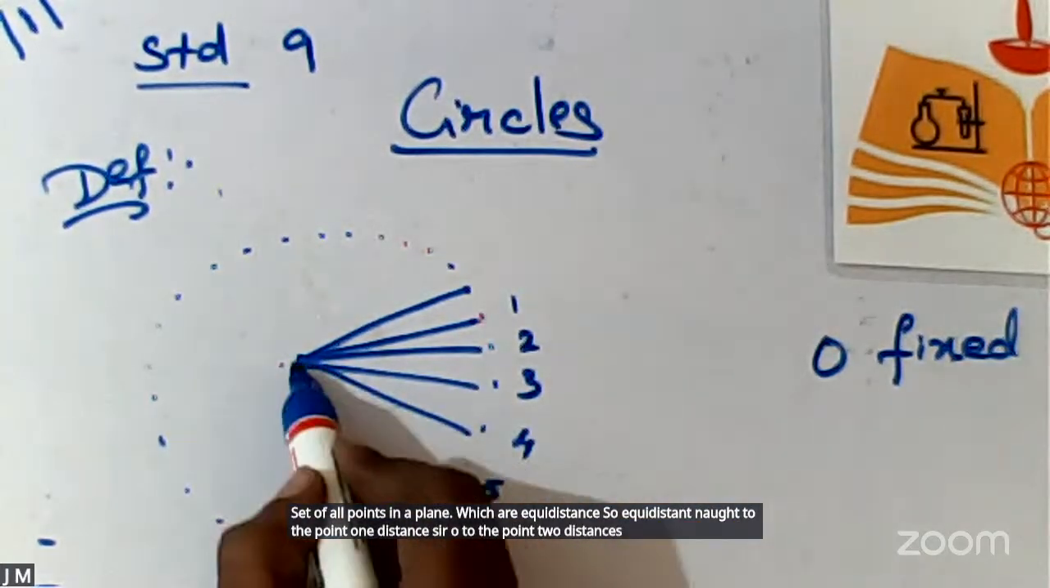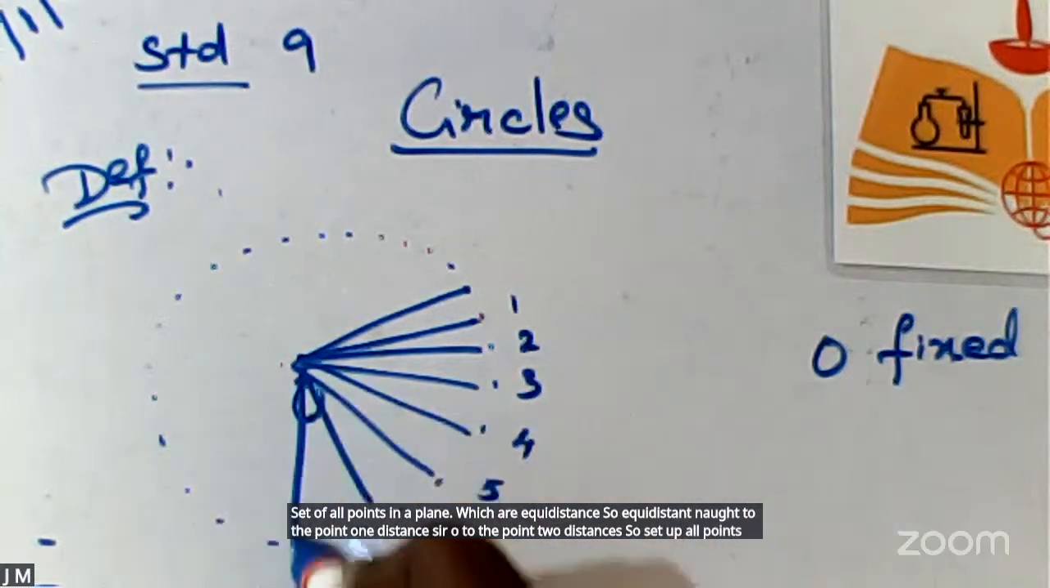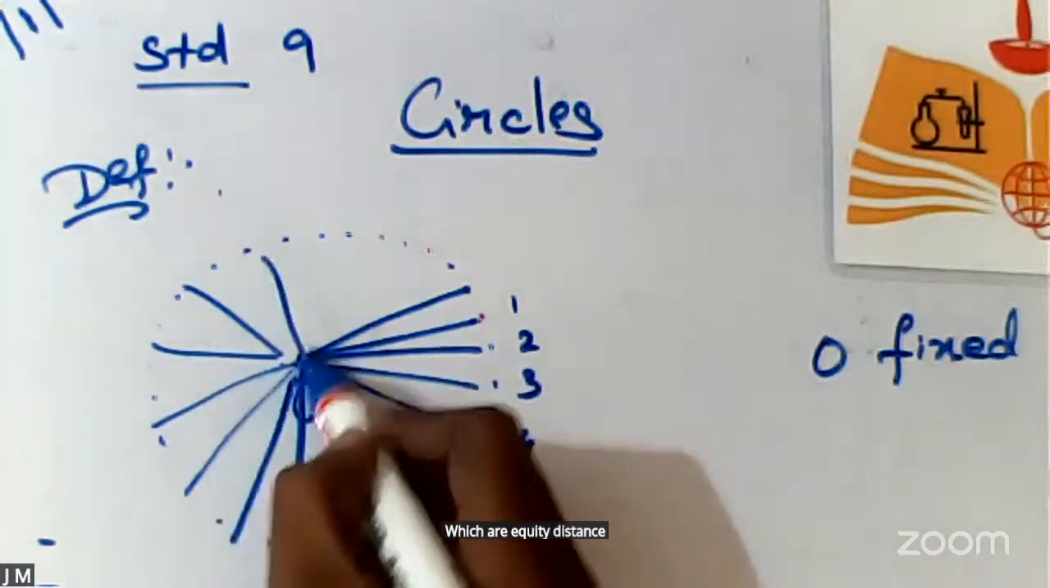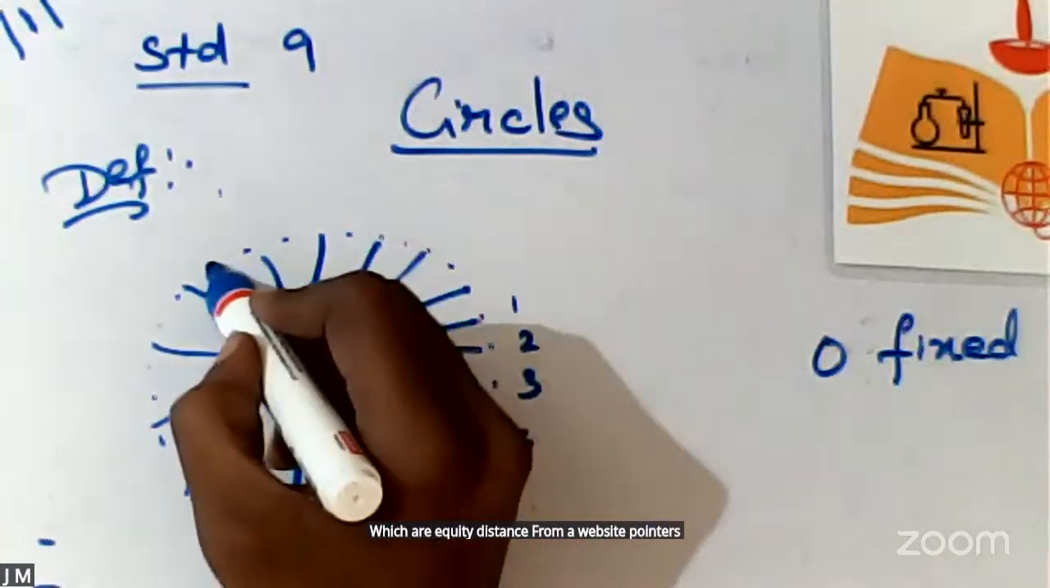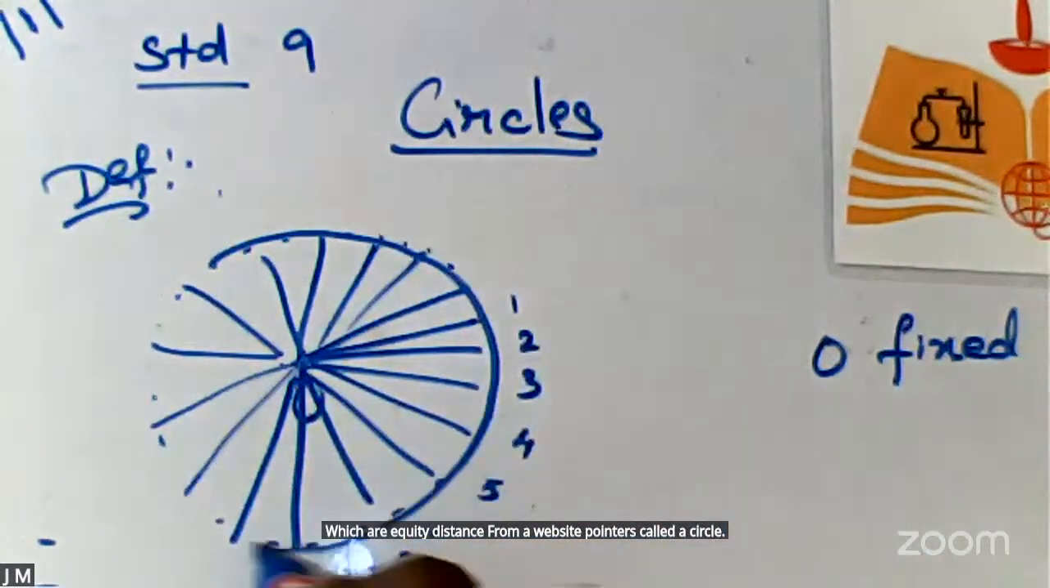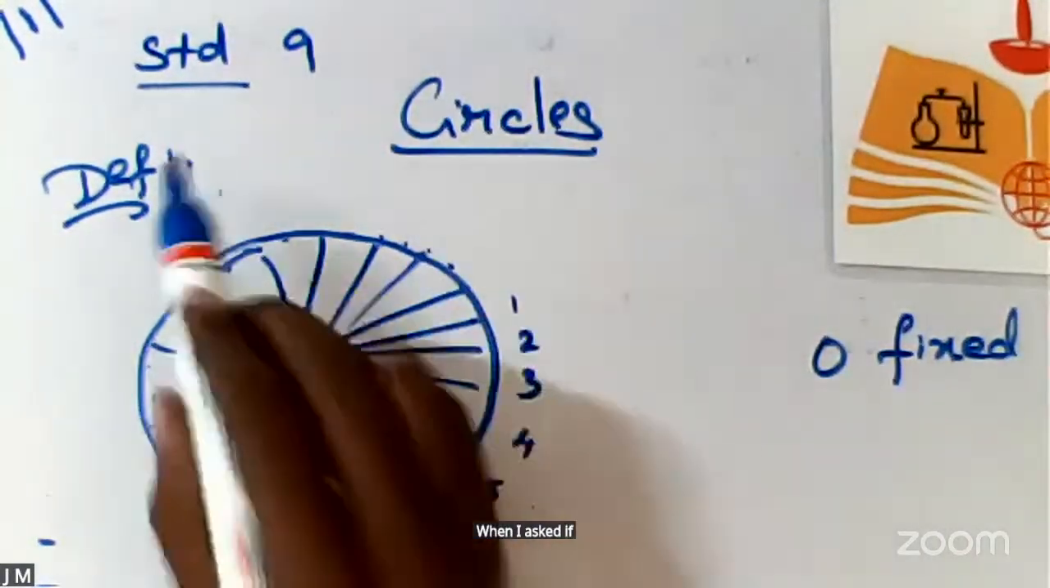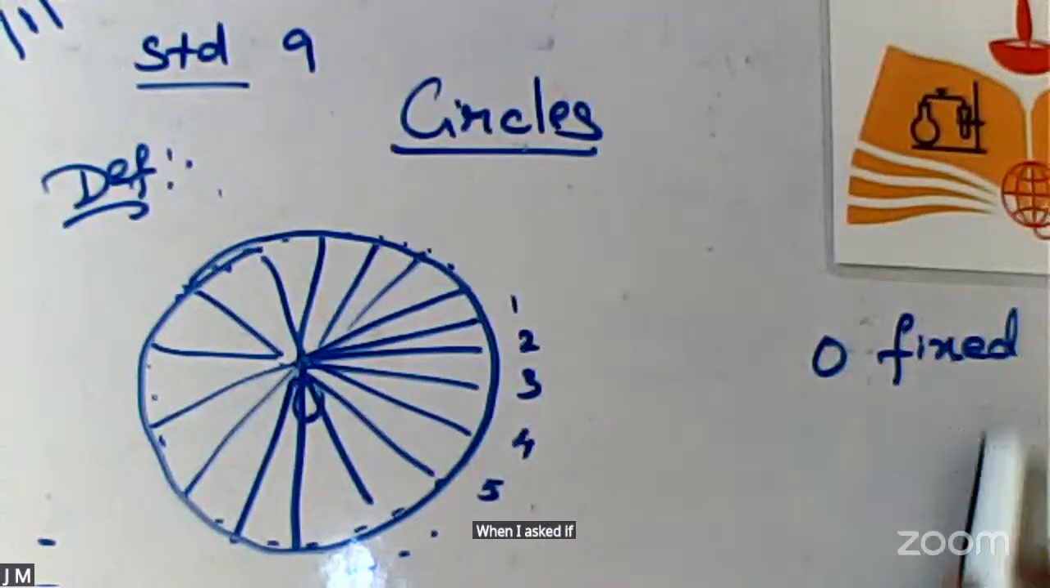So, the set of all points in a plane which are equidistant from a fixed point is called a circle.